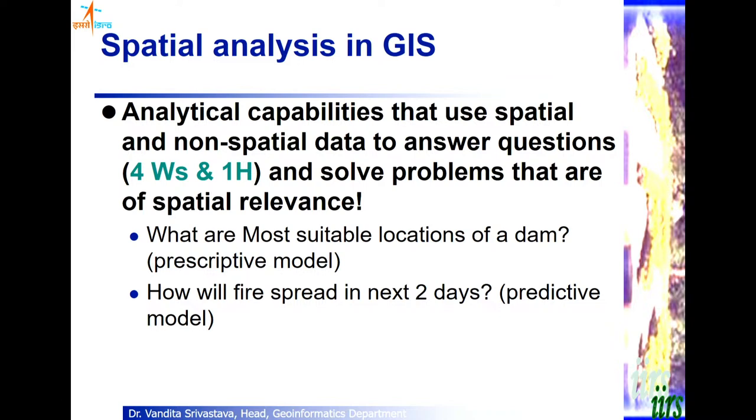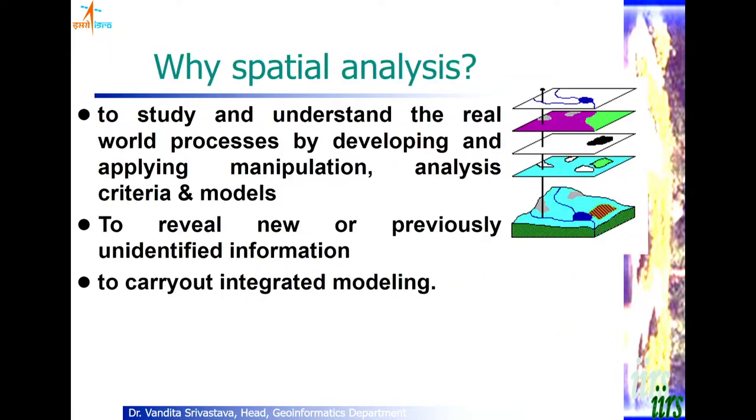So this is called prescriptive modeling. Or how the fire will progress in space and in time in the next 2 days if it is ignited at a particular point. So we are trying to predict in space and in time. So this is called predictive modeling. We can also describe the study area, trying to understand how things are. So that will be called descriptive modeling.